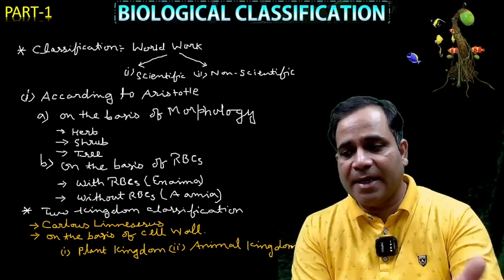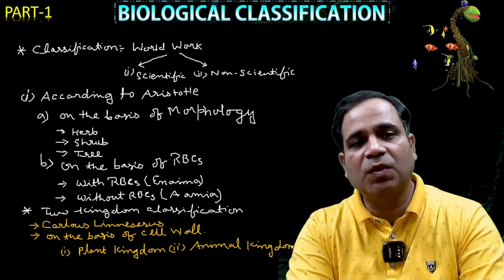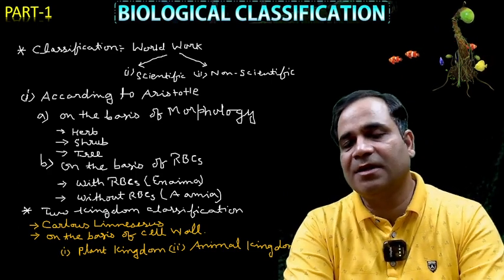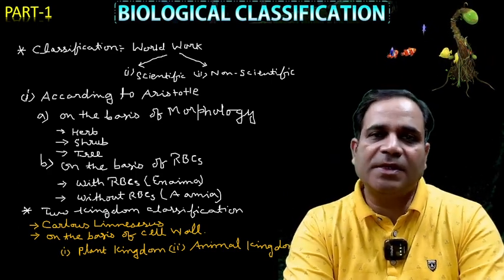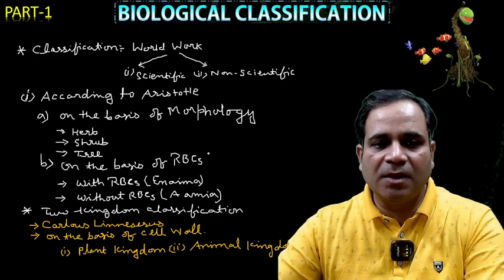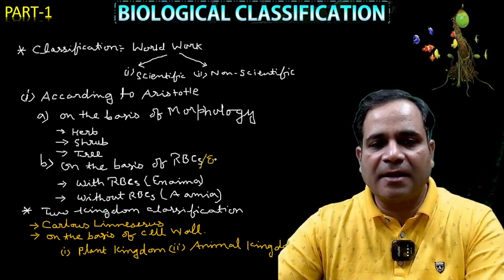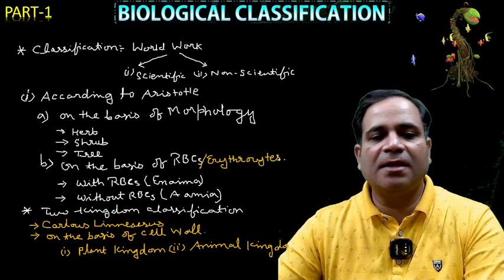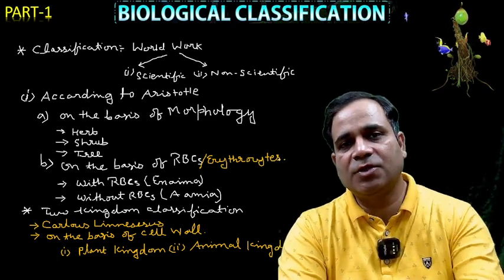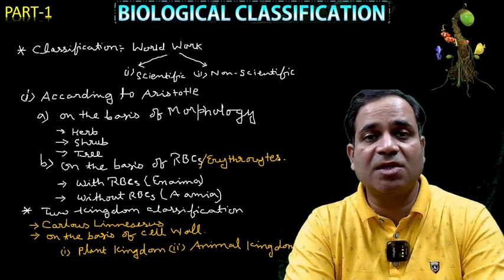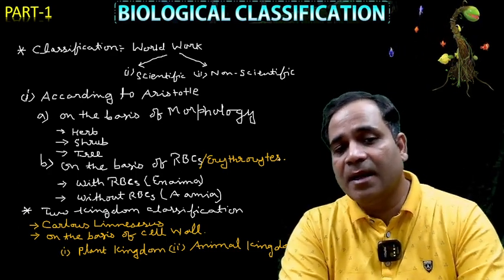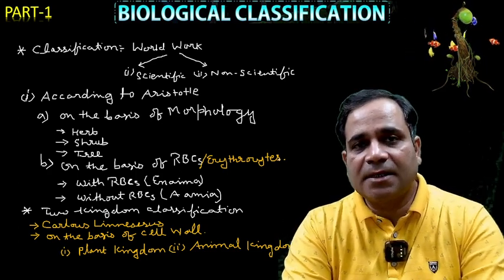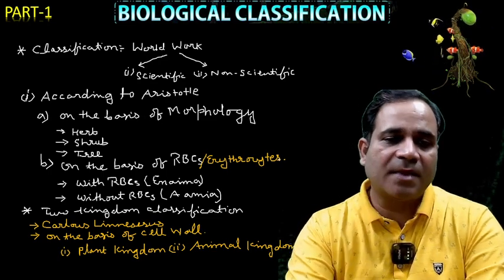So here the first scientist, the name of the scientist is Aristotle, who classified the organisms in two ways, on the basis of morphology first, and then on the basis of RBC, that is red blood cells, or you say erythrocytes. The other name of RBC is erythrocytes. So on the basis of erythrocytes, they classified in two ways. With RBCs, the organisms which contain RBCs, are called Enaima, and without RBC, Anaima. Correct?